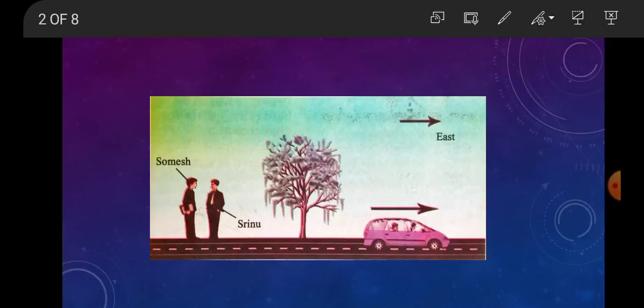From the above discussion, it is clear that the tree is at rest with respect to Somesh and it is moving due west with respect to the passenger. That's why Somesh said the tree is in rest position. Here the passenger said the tree is moving.